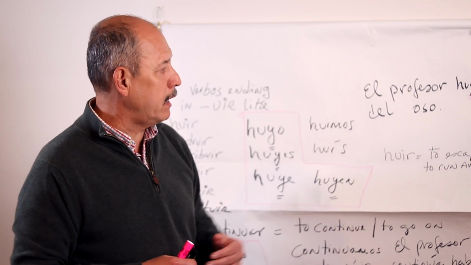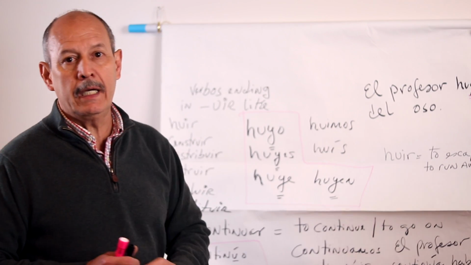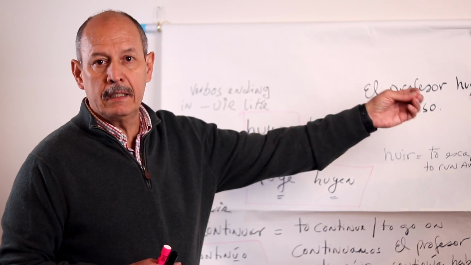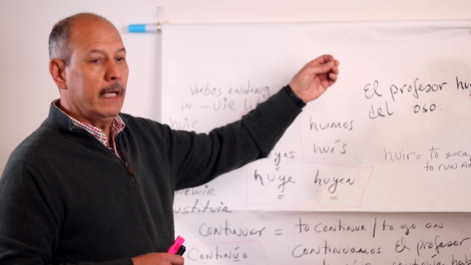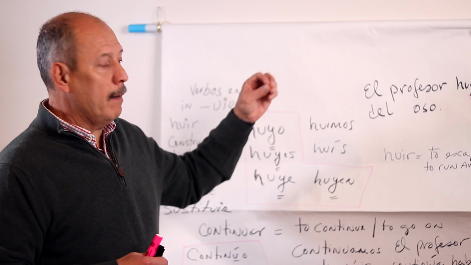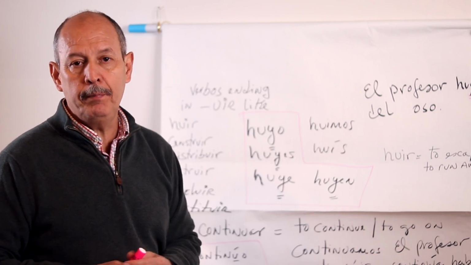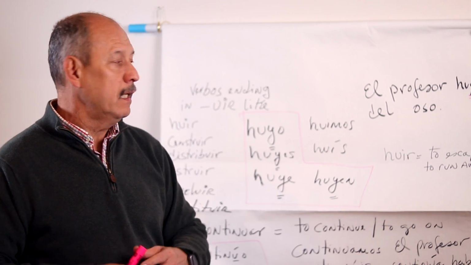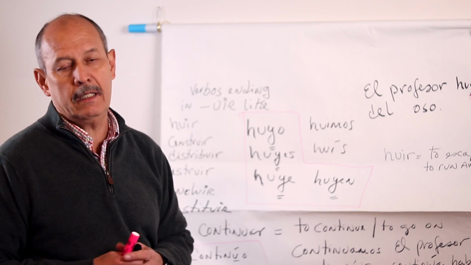One example can be el profesor huye del coronavirus. El profesor huye del oso. El hombre huye de las abejas. La mujer huye de su esposo, los estudiantes huyen de las clases, etcétera, right?